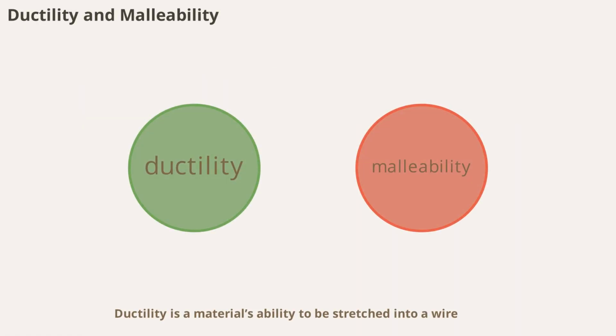Ductility is a material's ability to be stretched into a wire, while malleability is its ability to be hammered into thin sheets. Both properties are important in manufacturing and construction, allowing materials to be shaped without breaking. Metals like gold and copper are known for their high ductility and malleability.